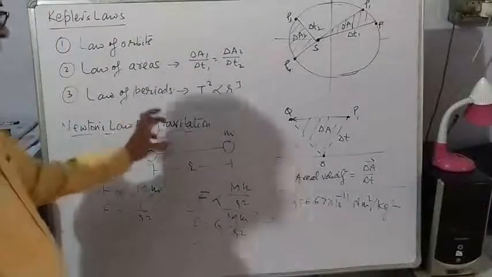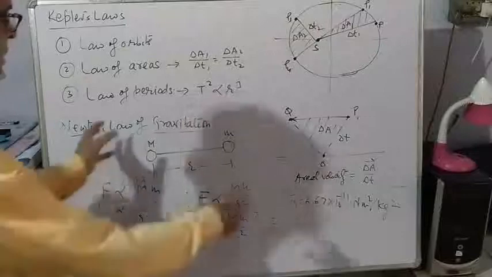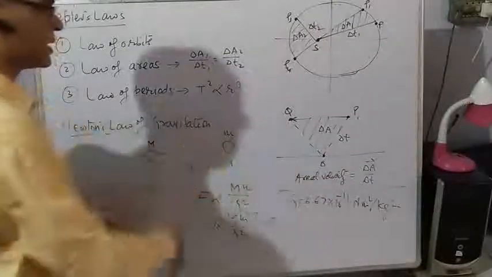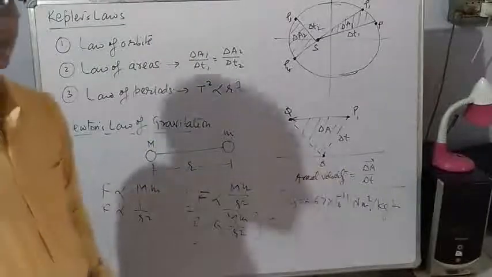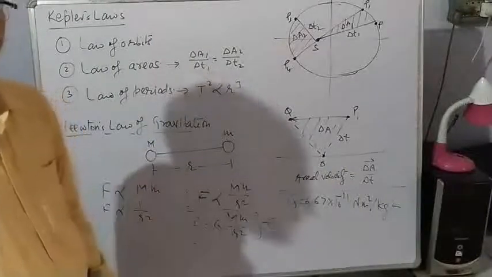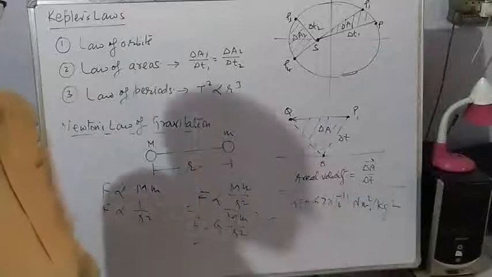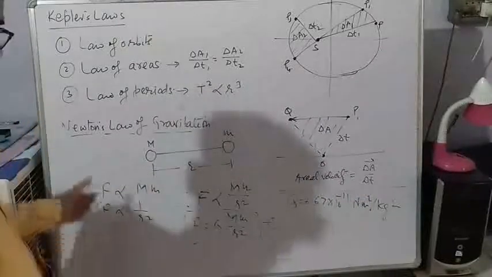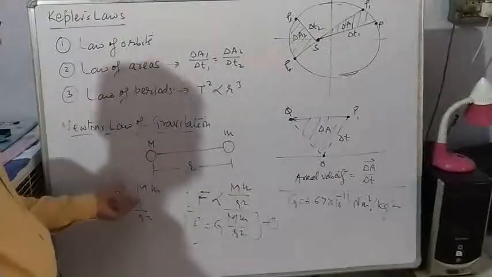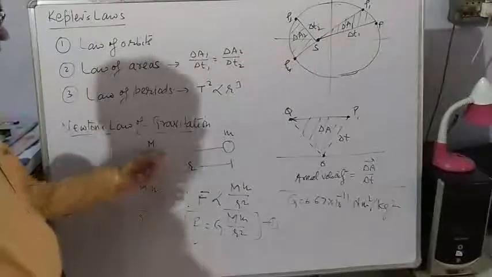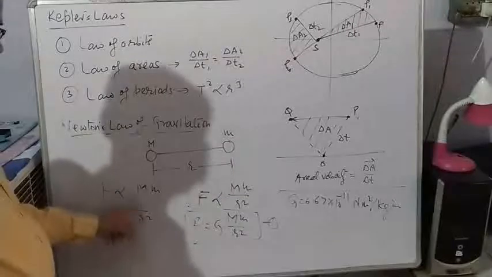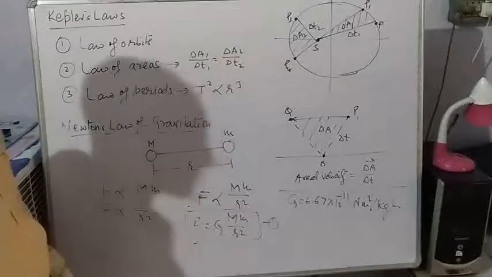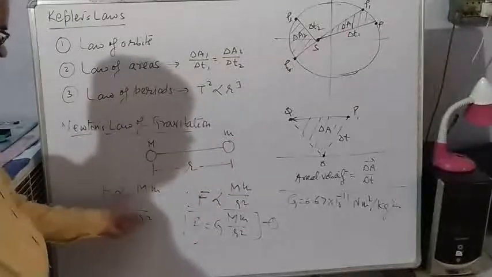Then Newton's law of gravitation says that these two bodies attract each other by a force of attraction. This is called gravitational force, and it is directly proportional to the product of the masses of the two bodies and inversely proportional to the square of the distance. This law is also called the inverse square law.